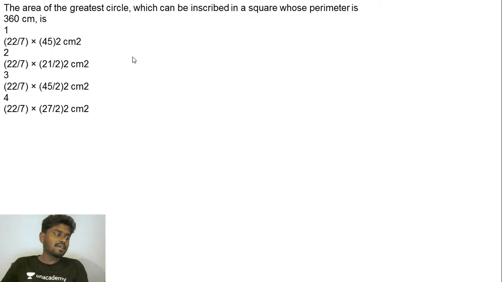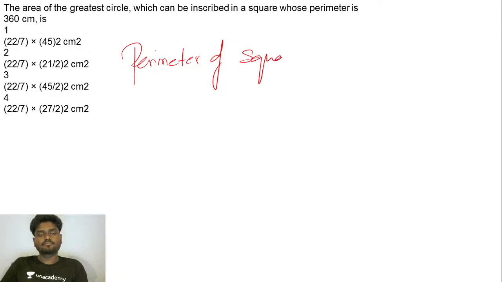So if you see that, we know that the perimeter of a square is equal to 4a, right? Perimeter of a square is 4a, where a is the side of the square, right? They're asking you the area of the greatest circle which can be inscribed in a square whose perimeter is 360 centimeters. If that is the case, listen very carefully. The perimeter of the square is given, that is 360.